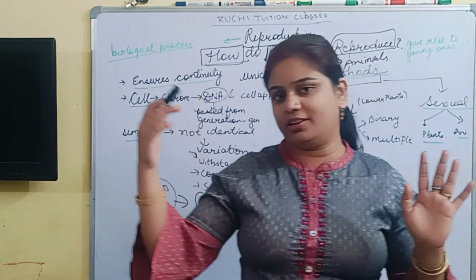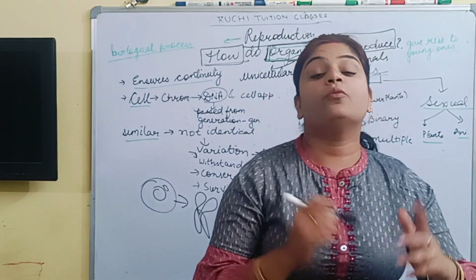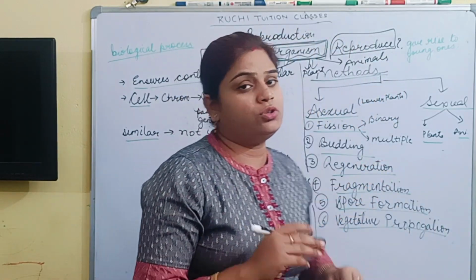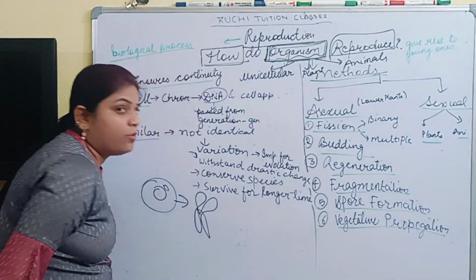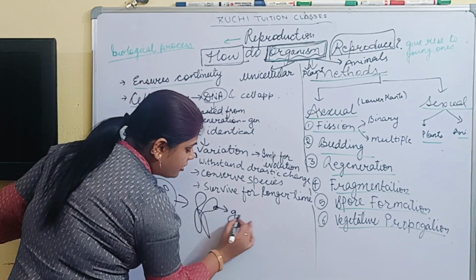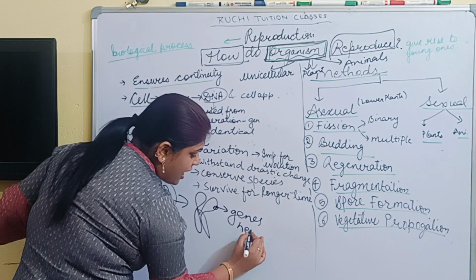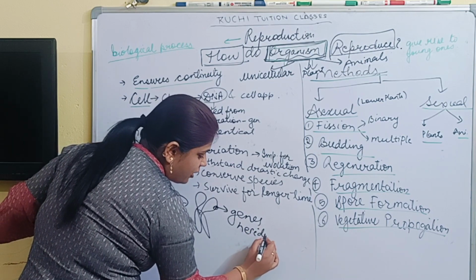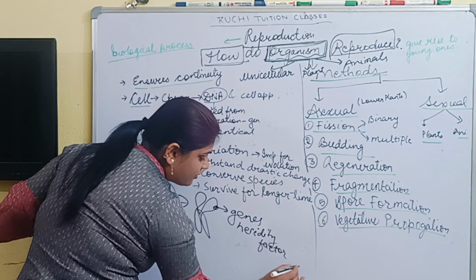And in the genetics chapter you will also study about sex determination. This chromosome determines the sex because it contains genes, and genes are what? Hereditary factors. And why is this a hereditary factor?